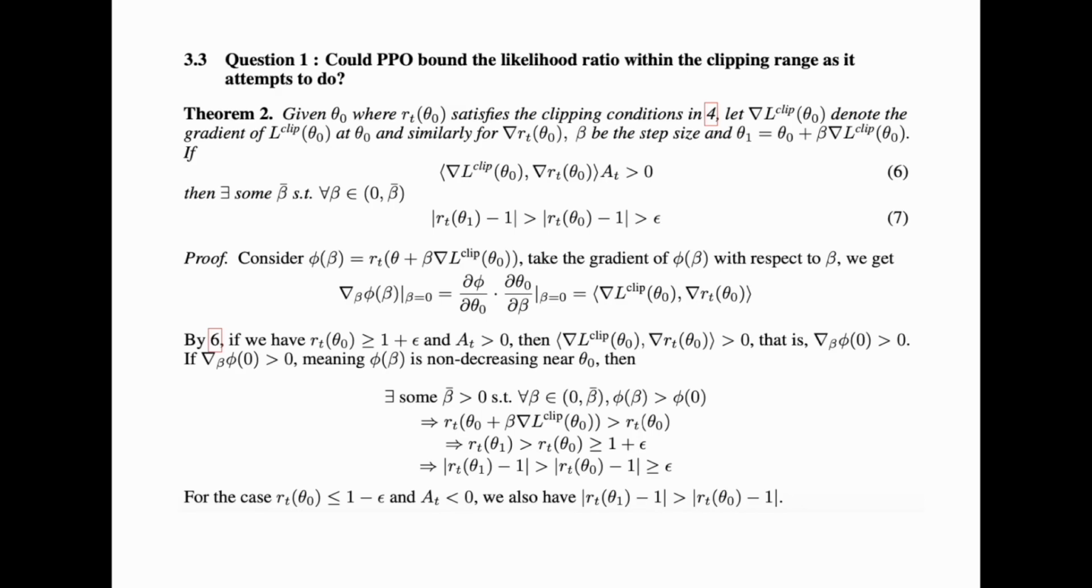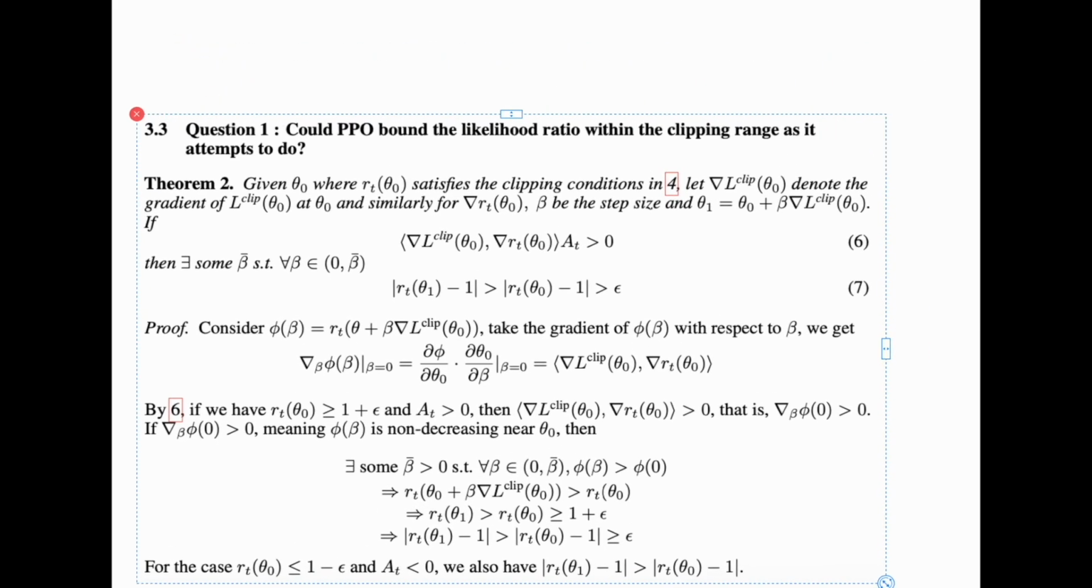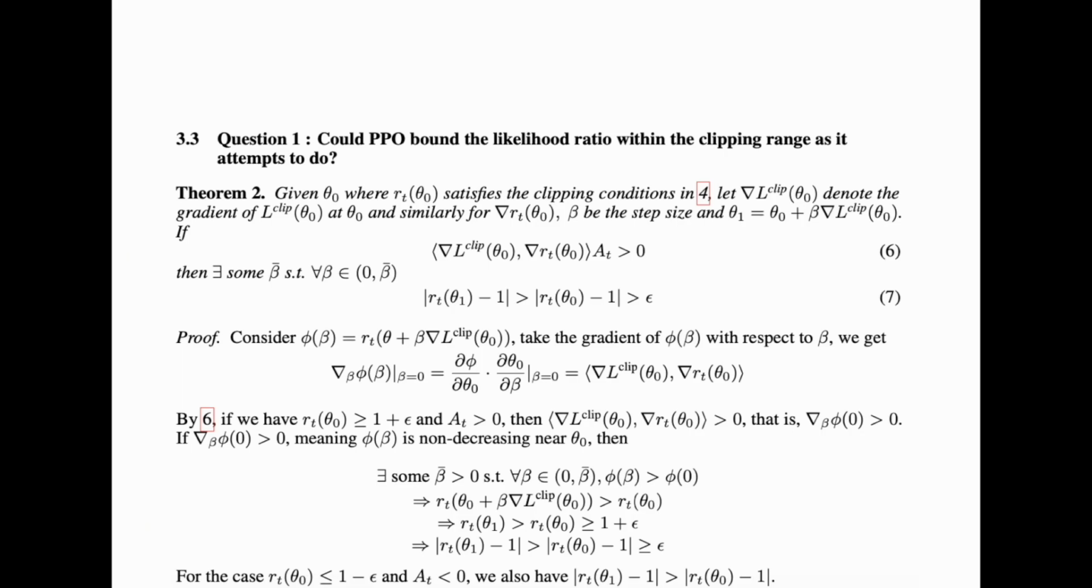So let's get to the detailed proof. Consider phi beta as the likelihood ratio after the policy has been updated by one step. Taking the gradient of phi beta with respect to beta using the chain rule, we have the dot product of the gradient of L and the gradient of R. So by equation number 6, which is the original condition, I'm sorry about that, which is satisfied,